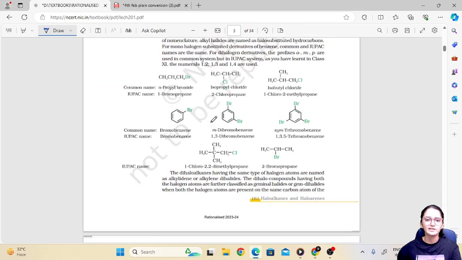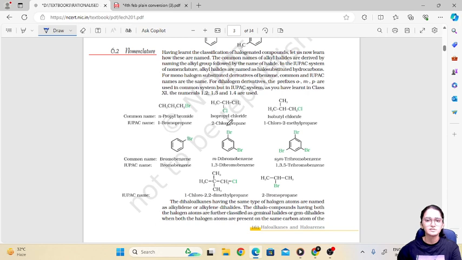Then next, nomenclature, which we have already studied in your previous classes. In nomenclature, we have two types, common and IUPAC name. If you have a simple chain of 3 carbons with bromine attached to it, the IUPAC name is 1-bromopropane, because the 3 carbon chain is propane and bromine is attached to the carbon. Numbering starts from here, 1, 2, 3. So bromine is attached to the first carbon, and it is called 1-bromopropane.